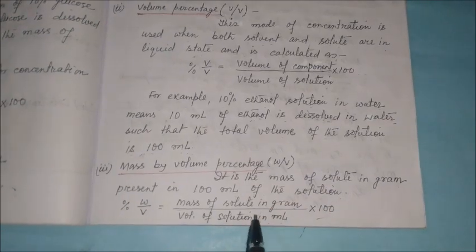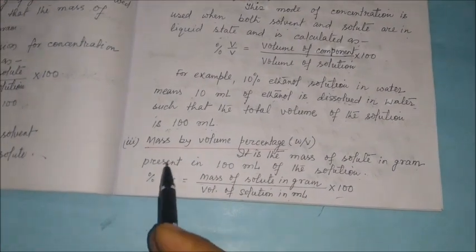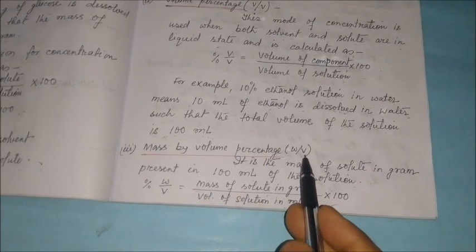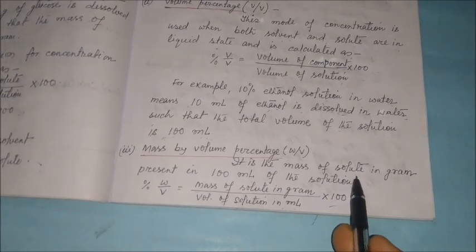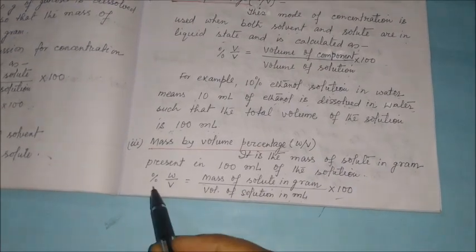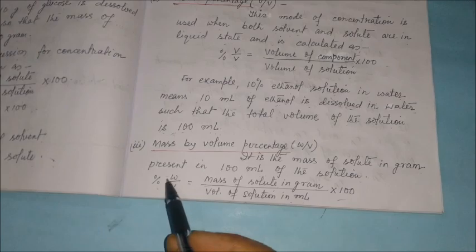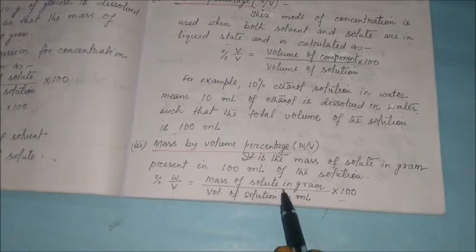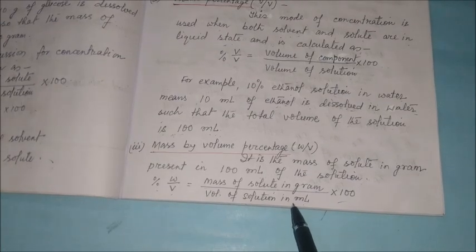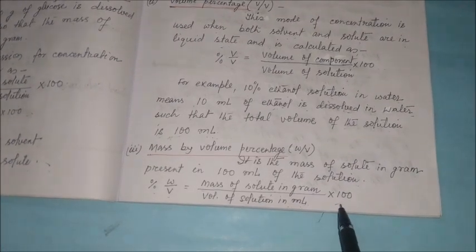Next one, to express the concentration, the next mode is here mass by volume percentage, that is W by V. It is the mass of solute in gram present in 100 milliliter of the solution, and mathematically percentage W by V is equal to mass of solute in gram divided by volume of solution in milliliter multiplied by 100.